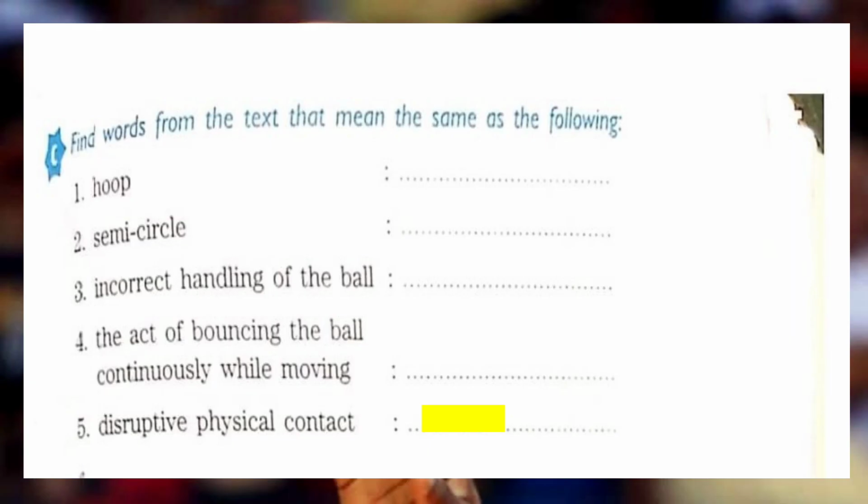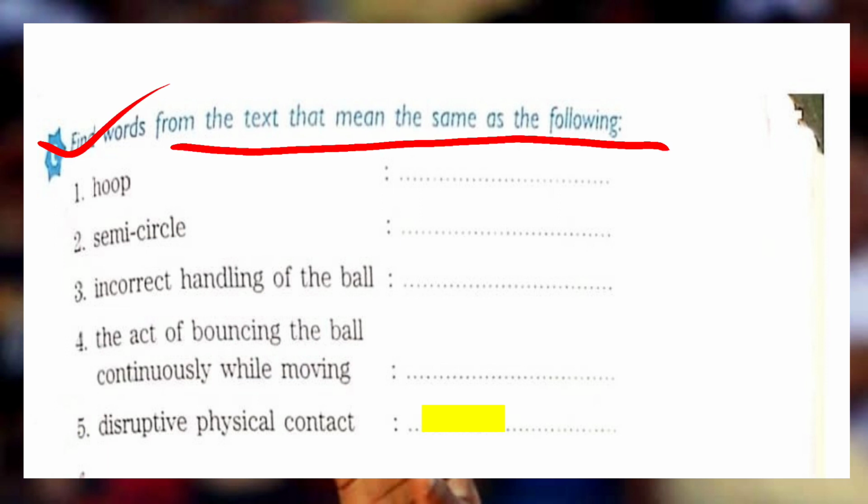Okay, here what you have to do, read the instruction. You have to find out the words from the text that mean the same as the following. Alright, so hoop, it's very clear. Hoop means circle. Hoop also means basket, and here you have to find out the same meaning. So hoop conveys the basket and the circle also.